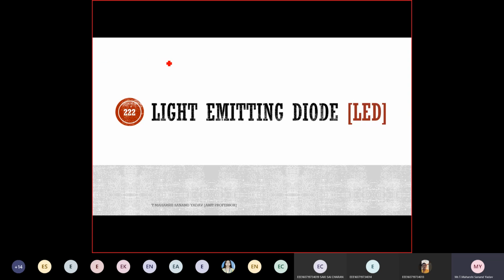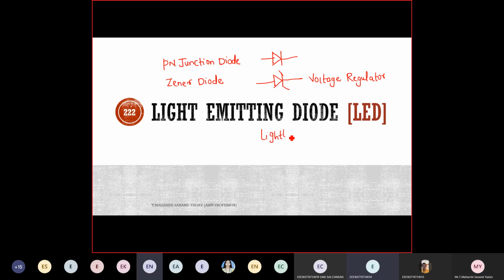So till now we have seen the PN junction diode. The next diode that we have seen is the Zener diode. What is the difference in these two? Why are you going for the Zener diode? Voltage regulation. The Zener diode is used for voltage regulation, good, and it is heavily doped. Difference between lightly and heavily doped? Lightly doped is less conductive. Good.